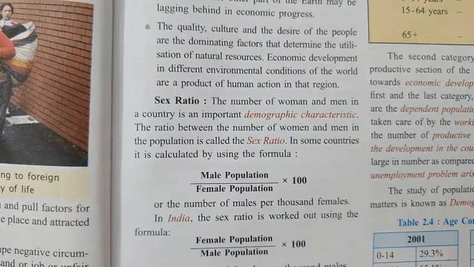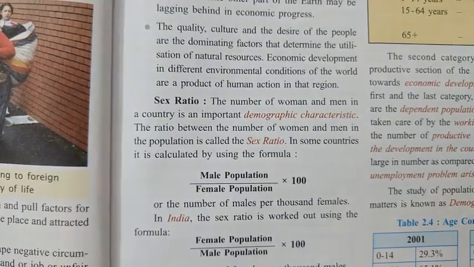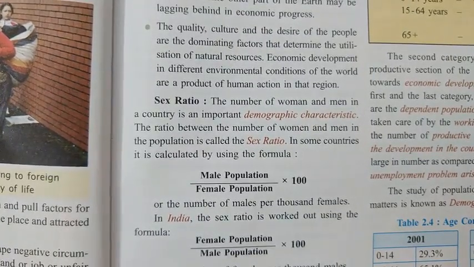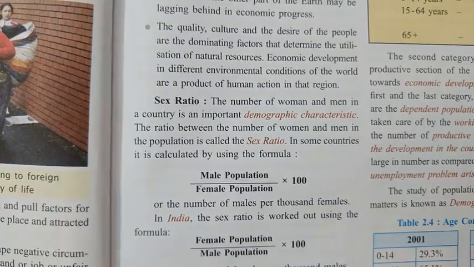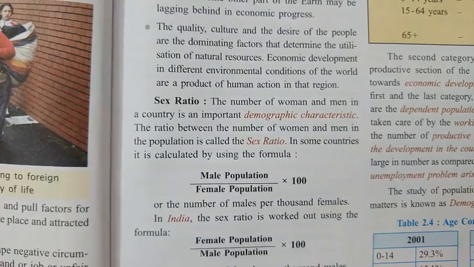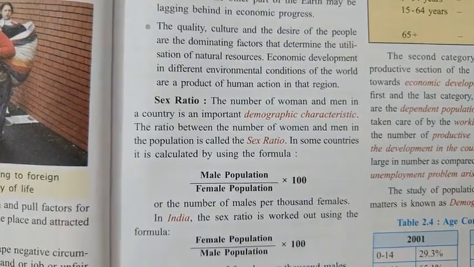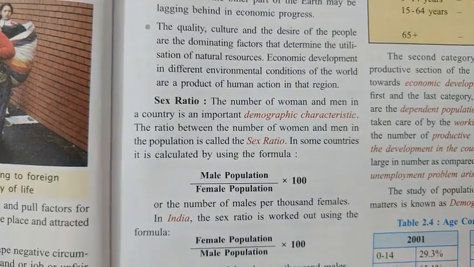In India, the female population usually is less than the male population. But in some European, Western countries, the female population is more than the male population.